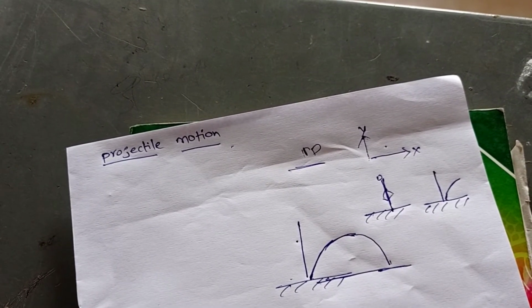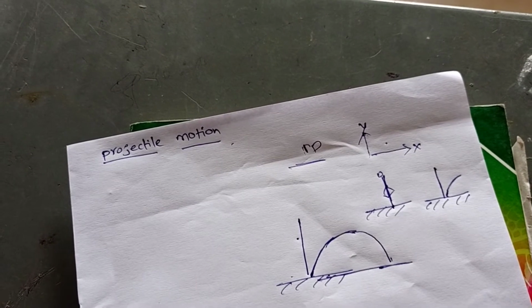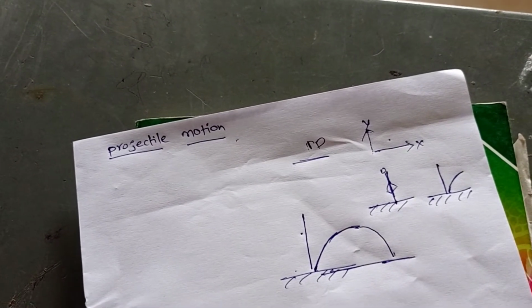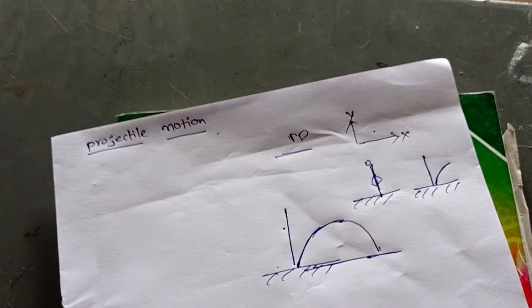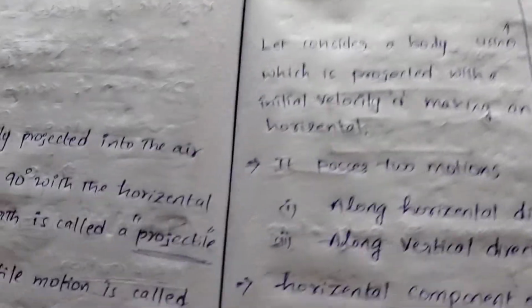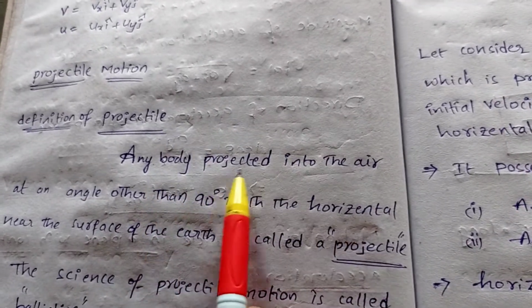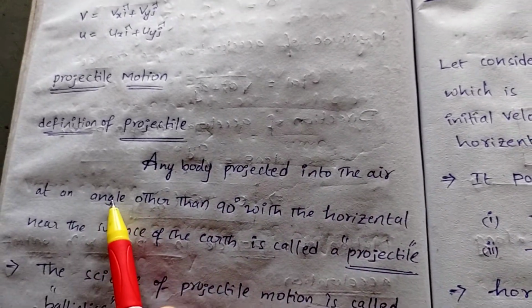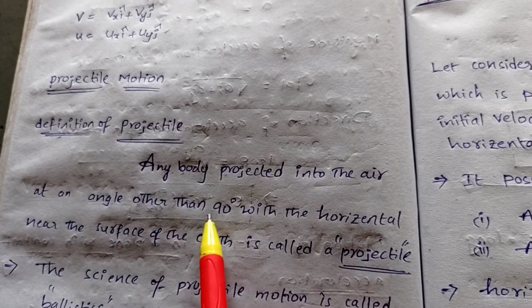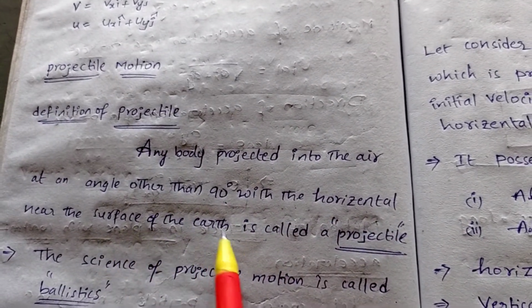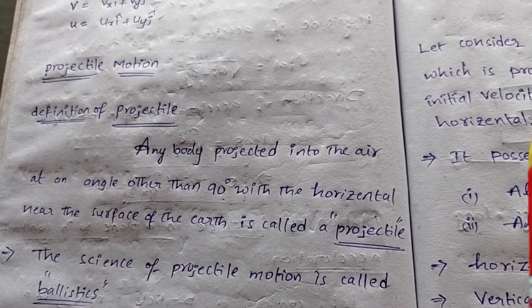Today we are going to discuss the projectile motion. So what is a projectile? First of all, what is a projectile? A projectile is any body projected into air at an angle other than 90 degrees with the horizontal, near the surface of the earth.